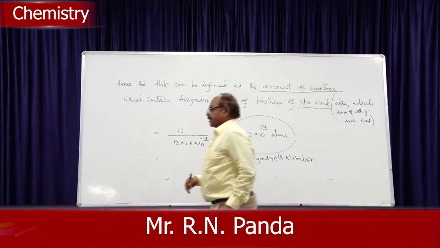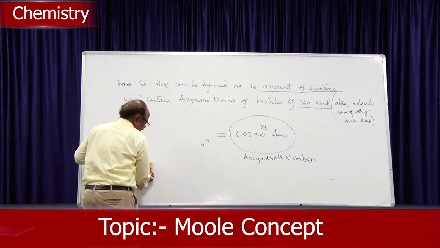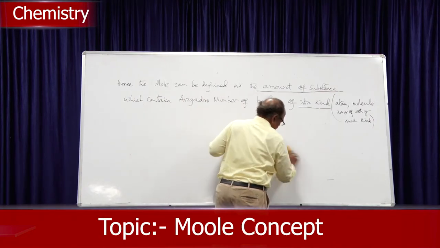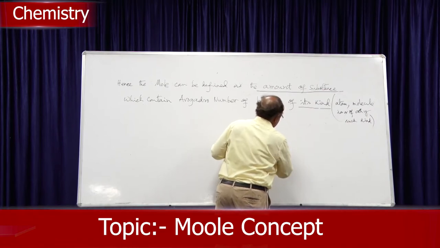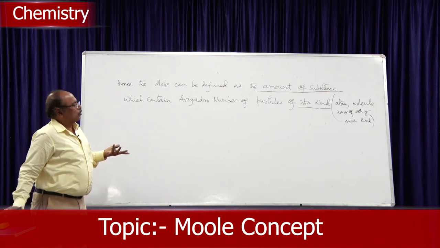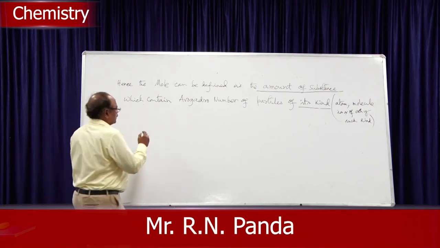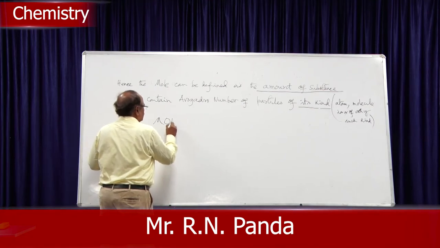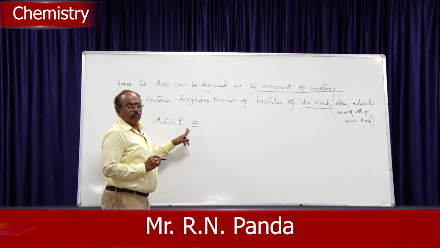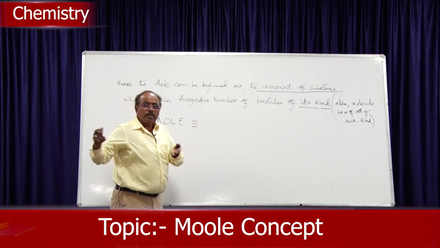Now, if you put it as mathematics, I told you in my last class that the father of all sciences is mathematics and the mother of all sciences is literature. So, from literature we understand the knowledge, and from mathematics we put it in a proper mathematical form. So, we can say now mole is equivalent to, I am not writing equal to, I am writing equivalent to, because I am going to more than one type of thing.